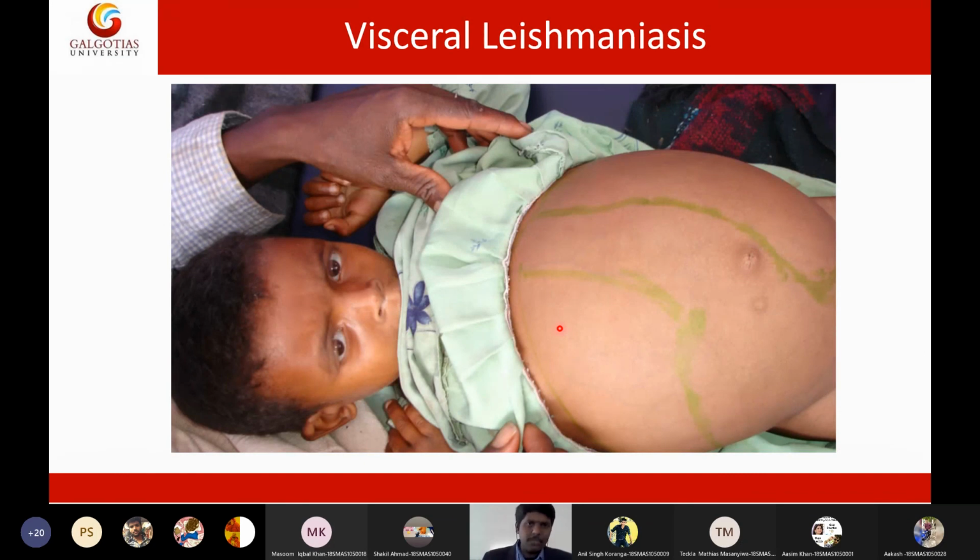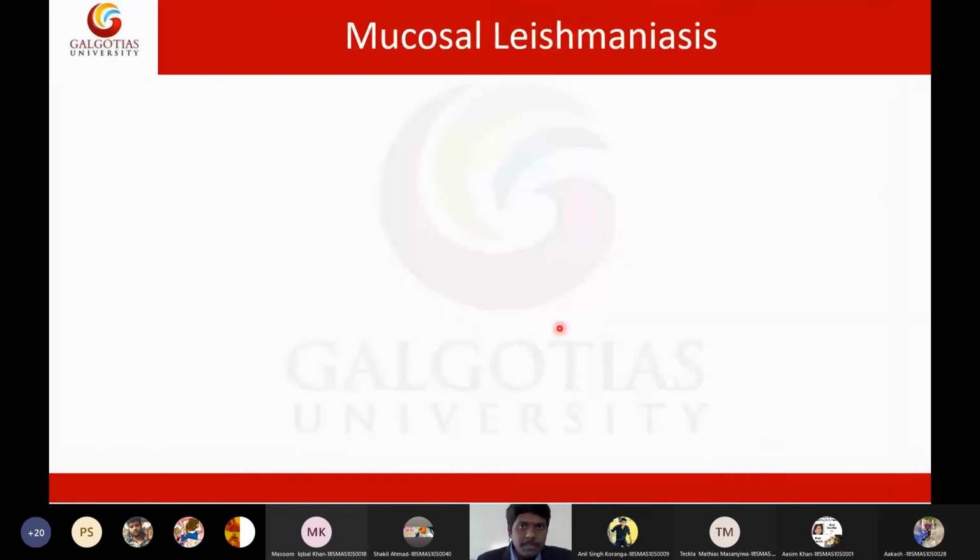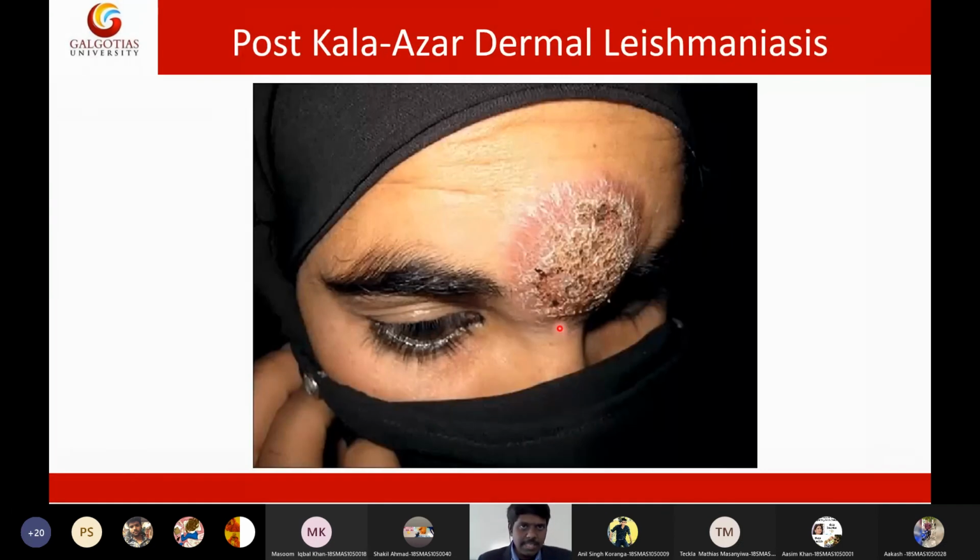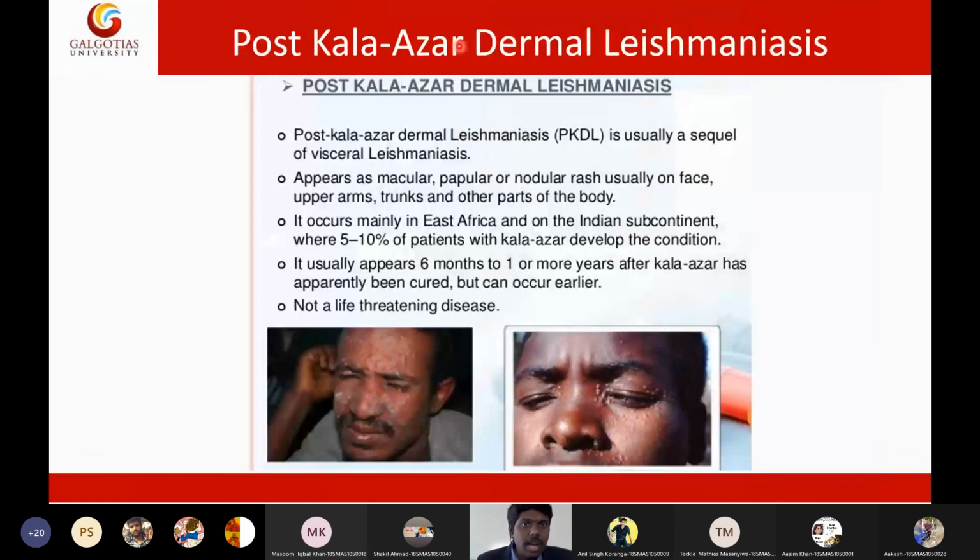after 2 years post recovery, we don't know why, but miraculously he will again get leishmania infection. Somehow the leishmania becomes dormant in the body. It will become a latent stage. After 2 years, it will again cause a leishmaniasis infection, a secondary infection in the same patient, and that secondary leishmaniasis infection is called post-Kala Azar dermal leishmaniasis.